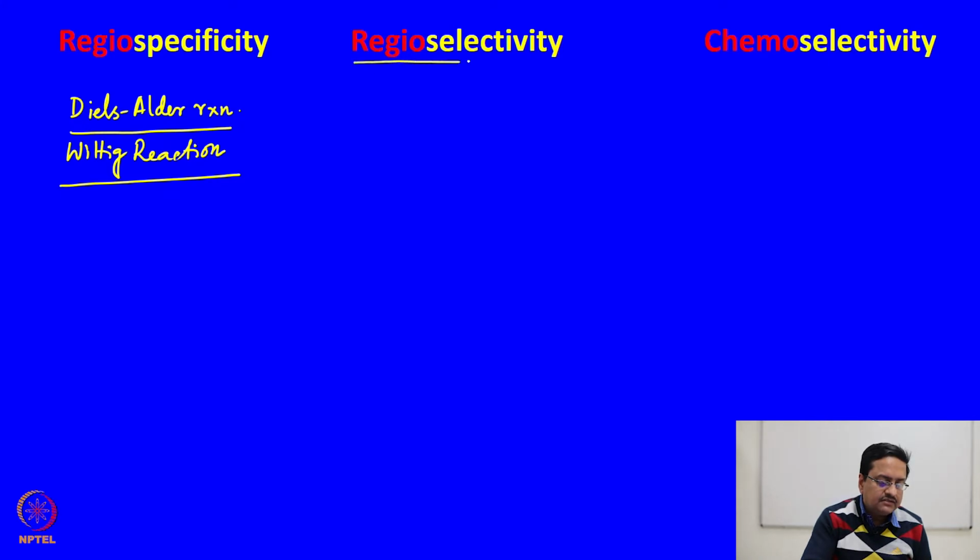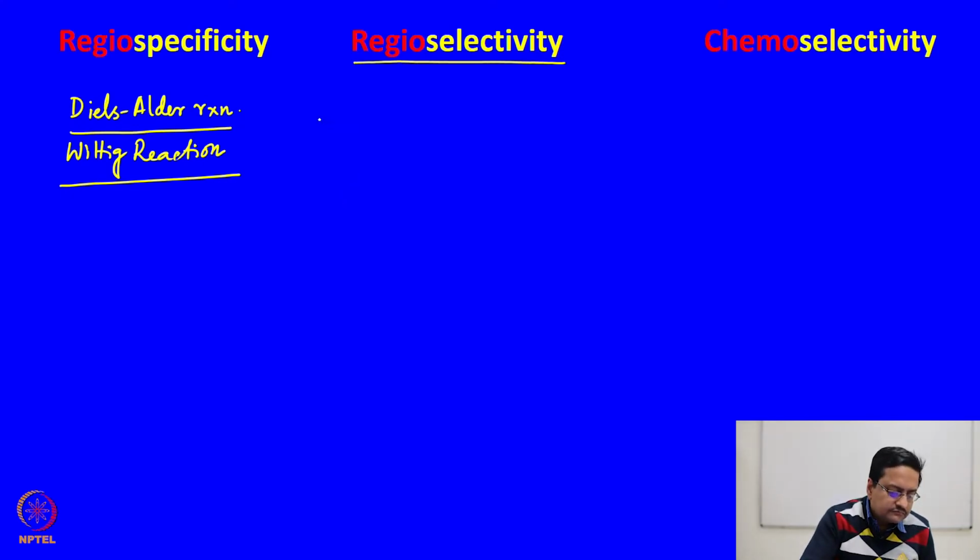The regioselectivity has already been discussed in our previous lectures. So, here I would just like to introduce the term and remind you about the previous examples that were discussed, but we did not use the term regioselectivity in that case.